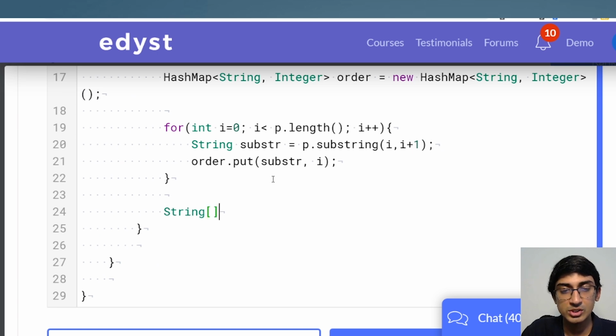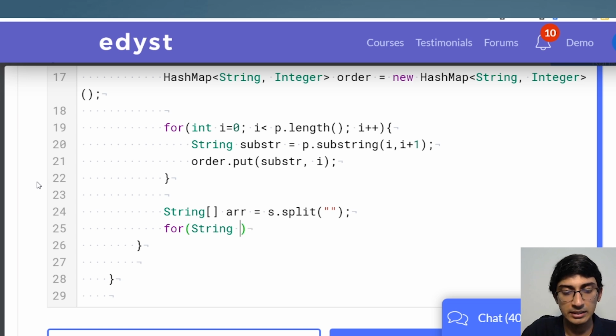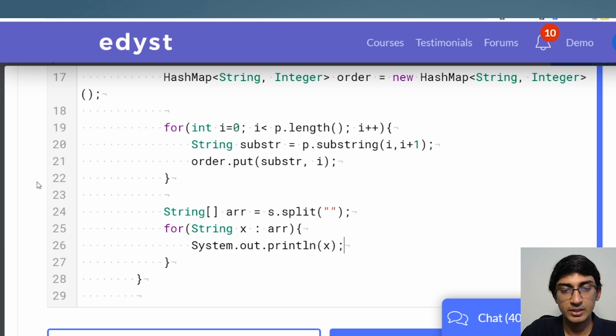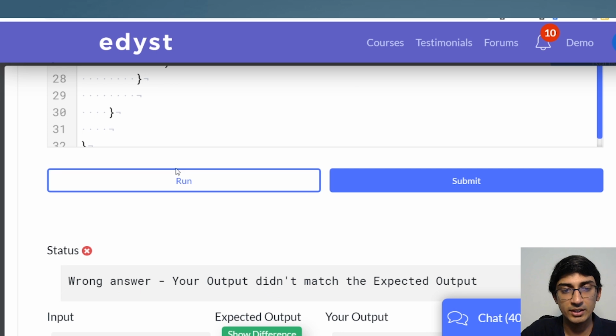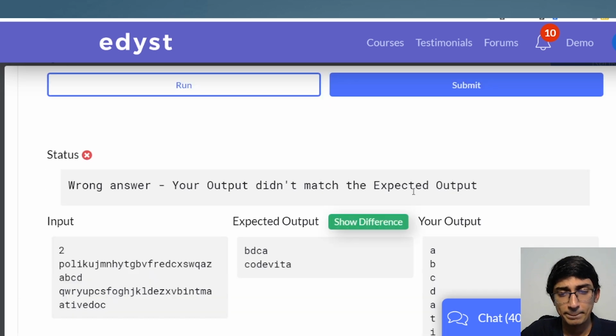So what we'll do is string array. This will be the array is equal to S dot split, and we're splitting it across what? We're splitting it across a blank character, so we're just going to split it completely. And again, let's go through this entire array in ARR, and let's actually print it out. System.out.println x, right? So let's see whether the string actually got split into this array. Let's see that. Yep, it did.